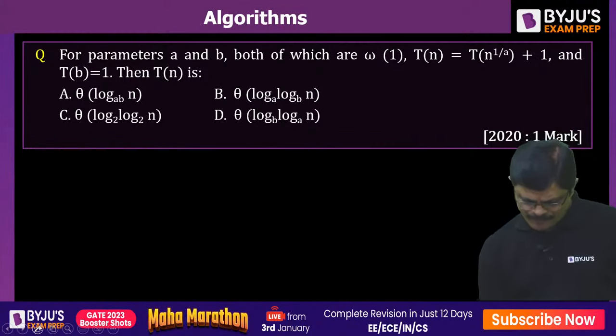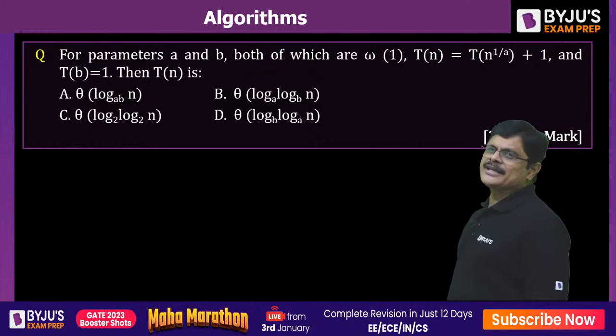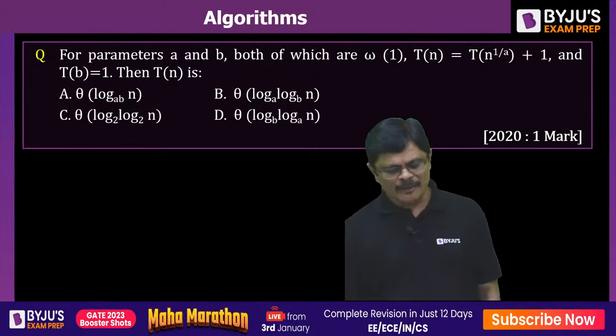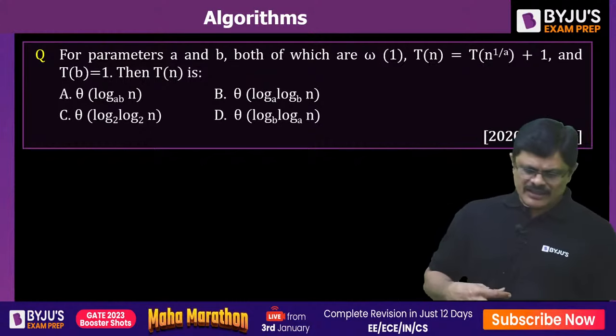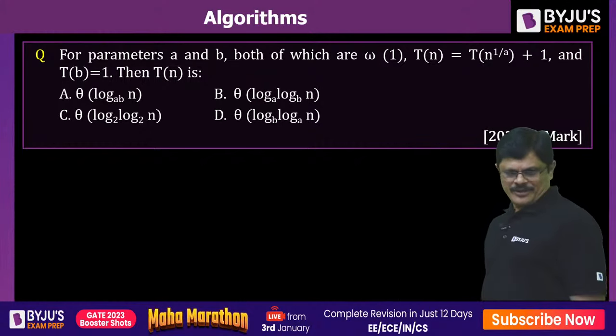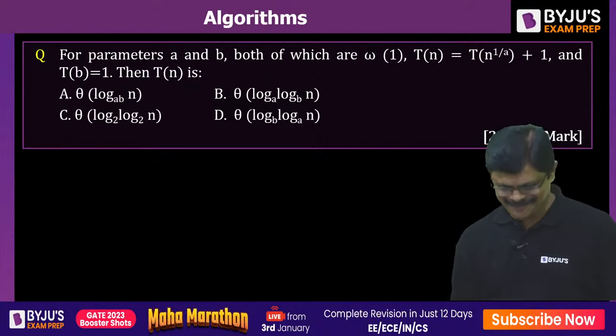One more problem. T(n) is equal to T(n power 1 by a) plus 1, with T(b) equal to 1. Then what is T(n), my dear friends? Shall we do it in a very short manner? Shortcut.